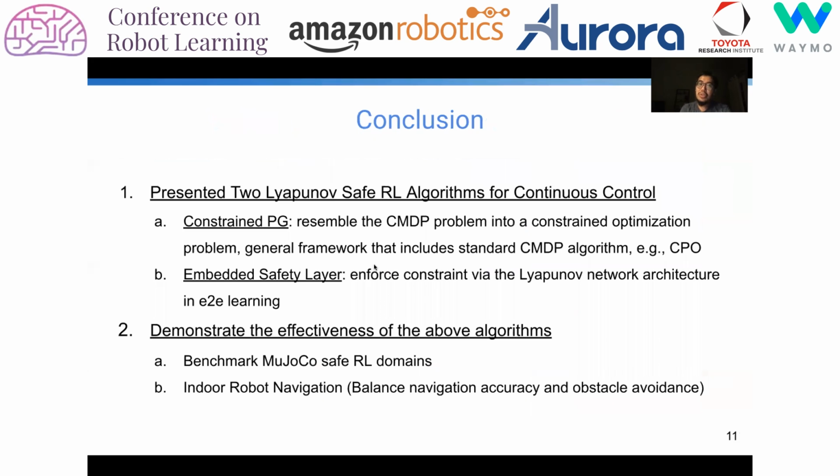In conclusion, we presented two Lyapunov safe RL algorithms for continuous control, which are based on constrained policy gradient and also the embedded safety layer. We demonstrate the effectiveness of these algorithms on benchmark MuJoCo tasks as well as an indoor robot navigation application.